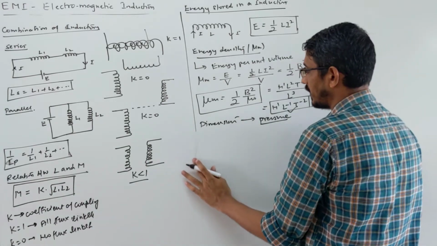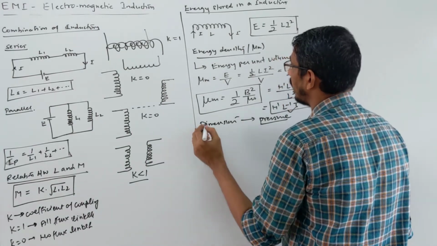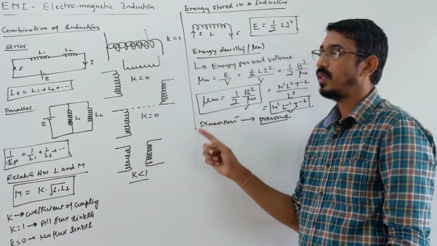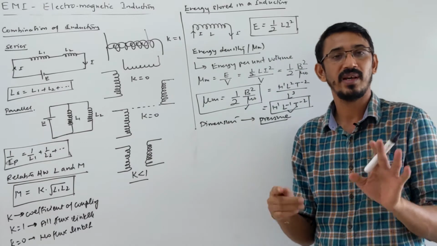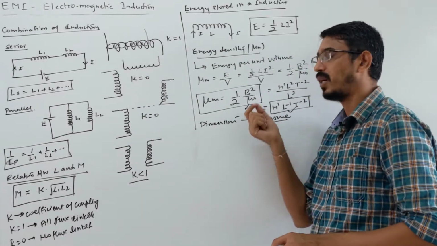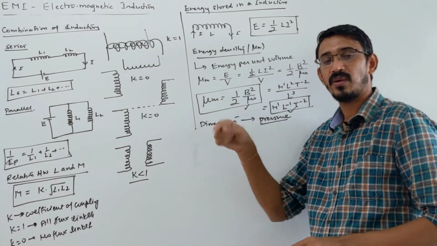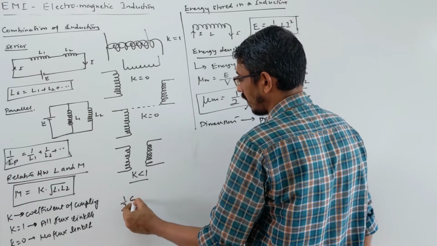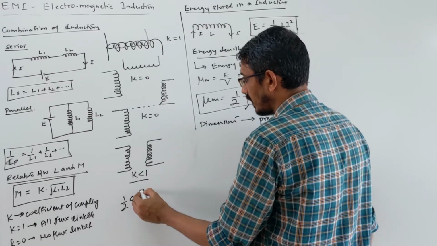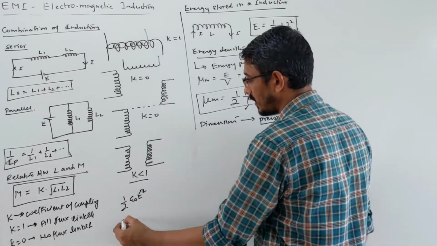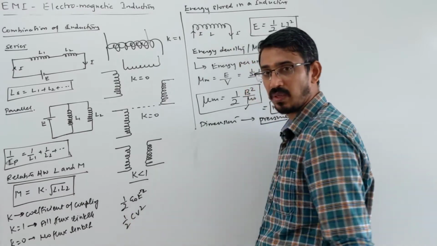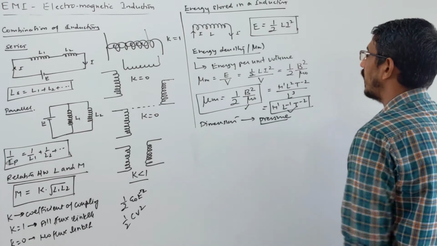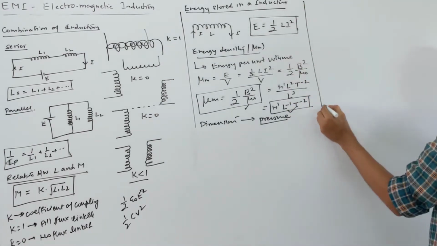Energy stored in an inductor and energy density formula, this one. Same, we'll see electric energy density also. You know that energy stored in a capacitor is half CV square. Then you divide by volume, you get half epsilon naught times E square. Remember this formula? We have done this. That's the energy stored per unit volume in a capacitor. Energy itself is half CV square.